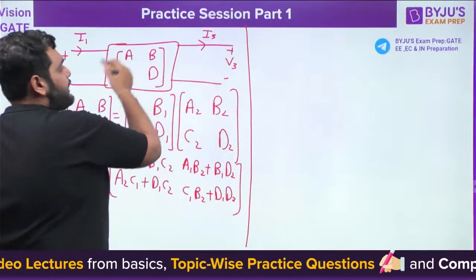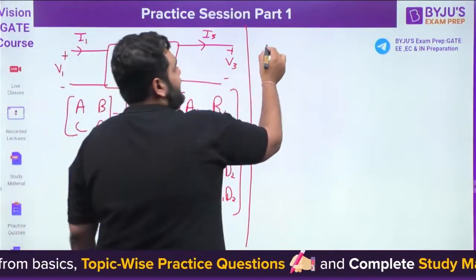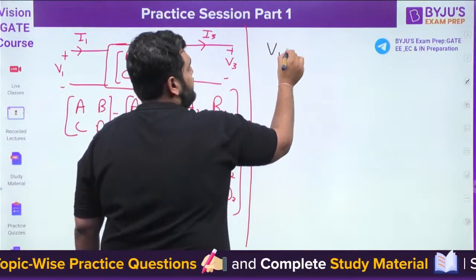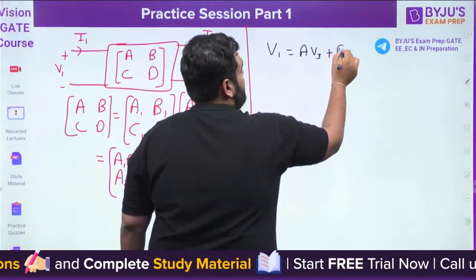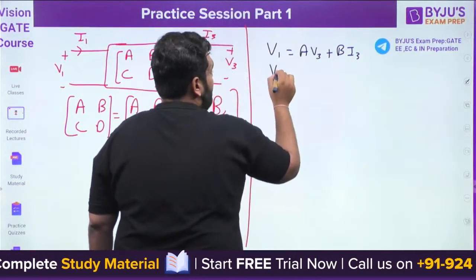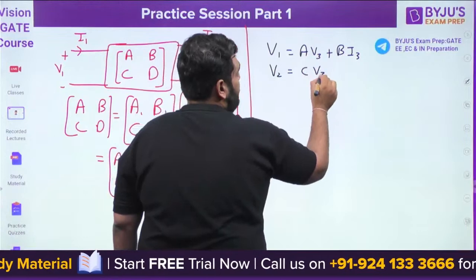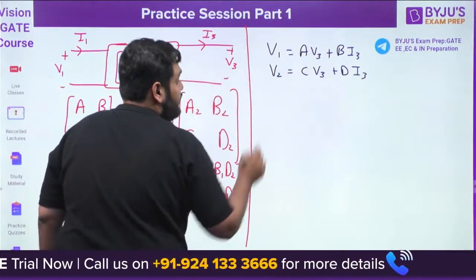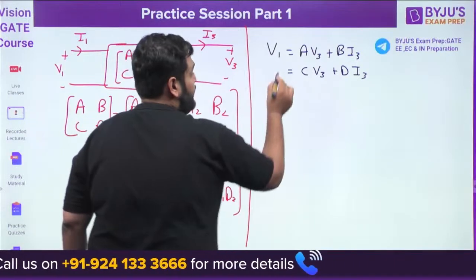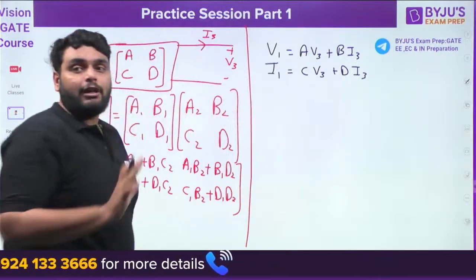So if I have a network given, for example, this network is given, can I write down the equation like this: V1 is equal to A times V3 plus B times I3, V2 is equal to C times V3 plus D times I3. Sorry, my fault, it will be I1. I1 is like this. I can write down these two equations.